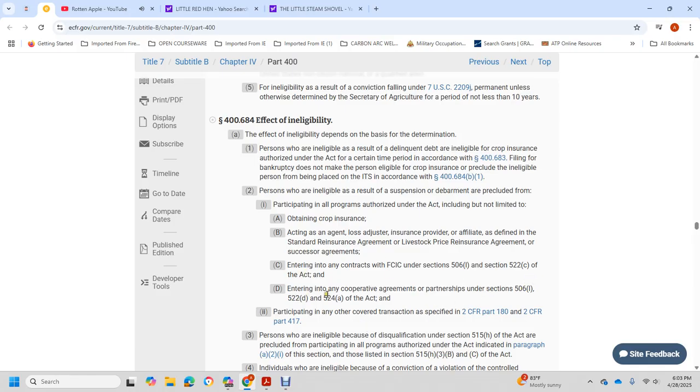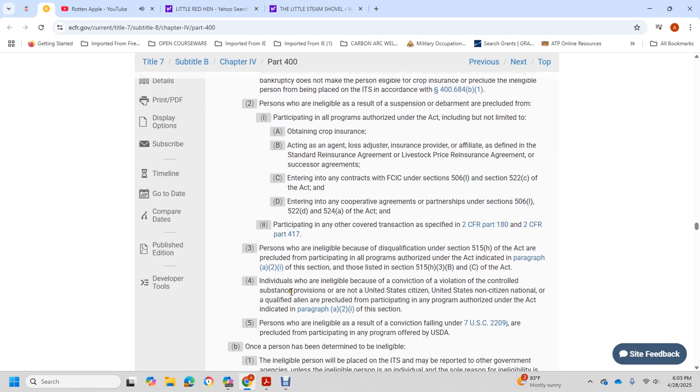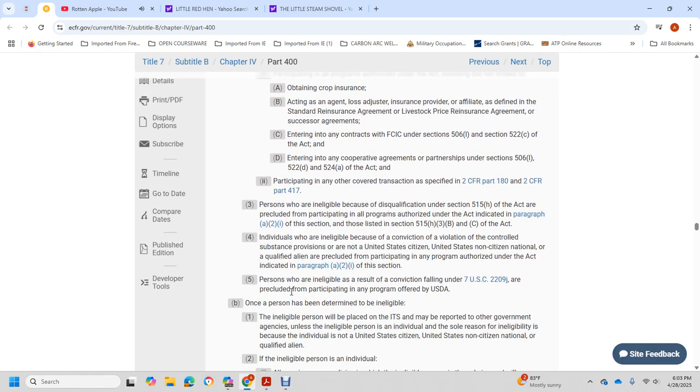506.1, 522D, 524A with the Act for the pursuing any of the covered transactions specified. 2 CFR Part 182, CFR Part 417, person eligible for the because of the disqualification under Section 515H Act that is precluded with the participation with all of the period for the authorized for the act with the include with the paragraph with the A2 with the 1 with the section with those listed with the 515H with the 3BC with the act. Individuals are ineligible because of the conviction of the violation control of the substance provision with the